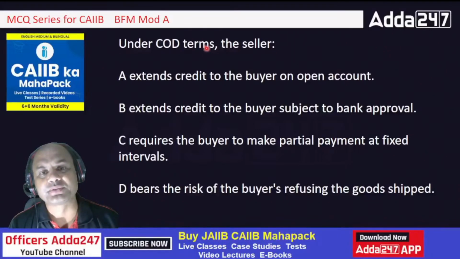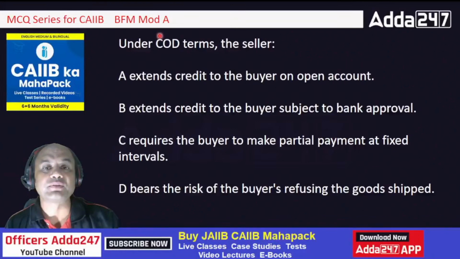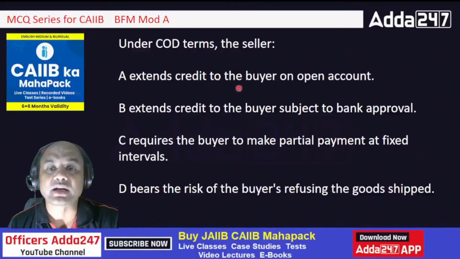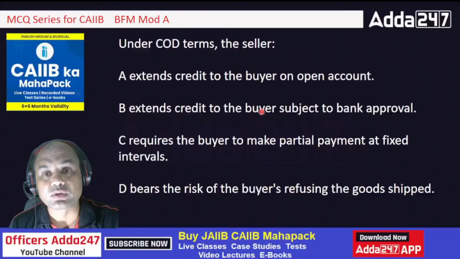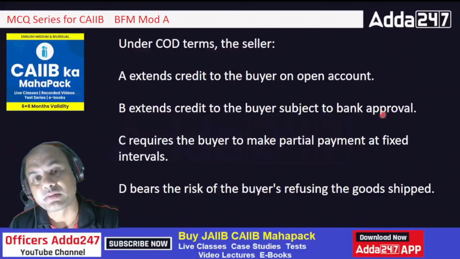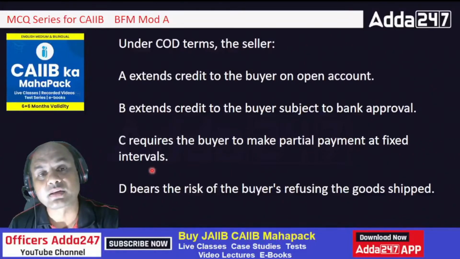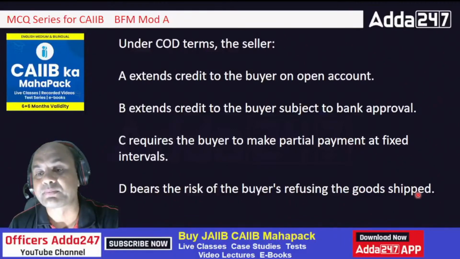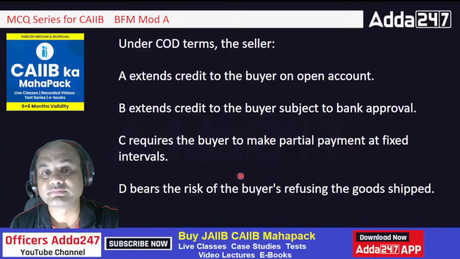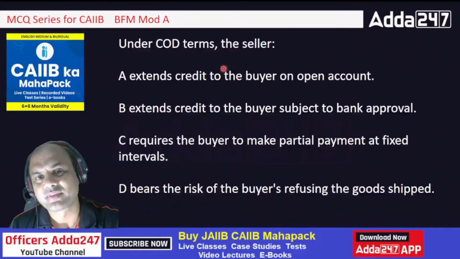Under COD terms, what is COD? Cash on delivery. So under cash on delivery, the seller extends credit to the buyer on open account. Extends credit to the buyer subject to the bank approval. Requires the buyer to make partial payment at fixed intervals. Bear the risk of buyers refusing the goods shipped. What is the answer?